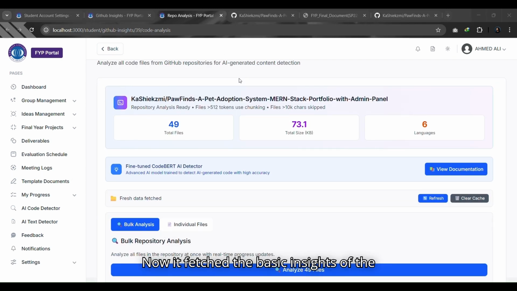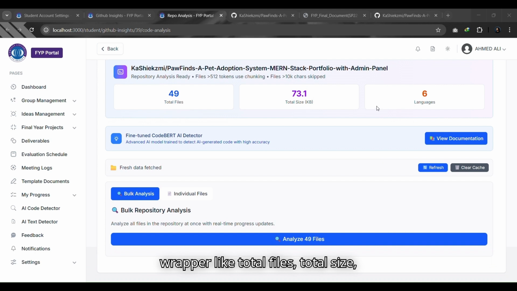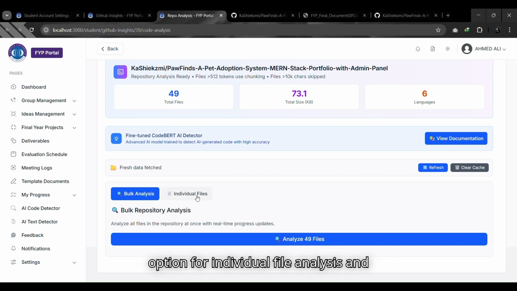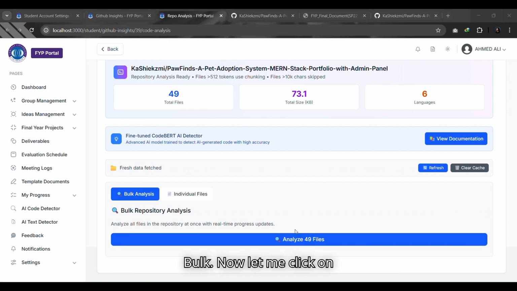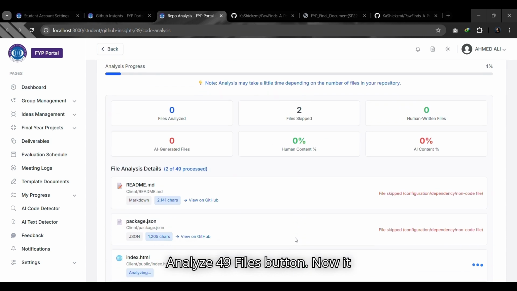Now it fetches the basic insights of the repo, like total files, total size, total languages used, and there is documentation for the model which our system is using. We have an option for individual file analysis, and also an option to do a code analysis in bulk. Now let me click on the analyze 49 files button.